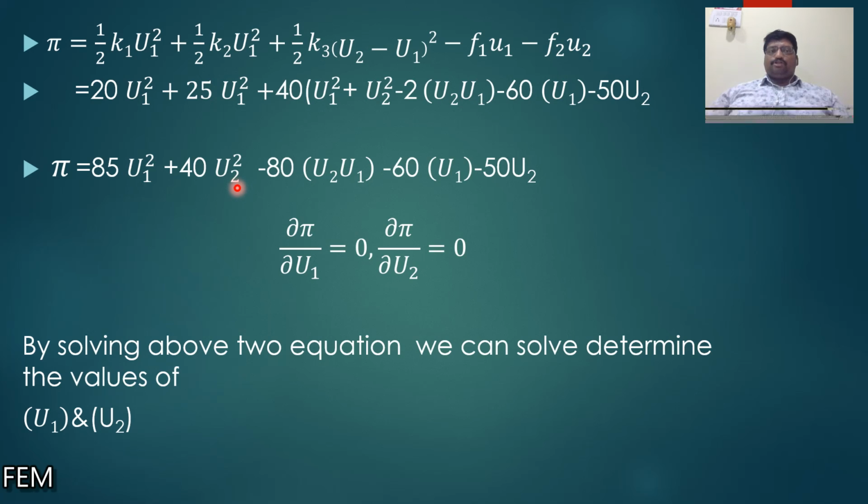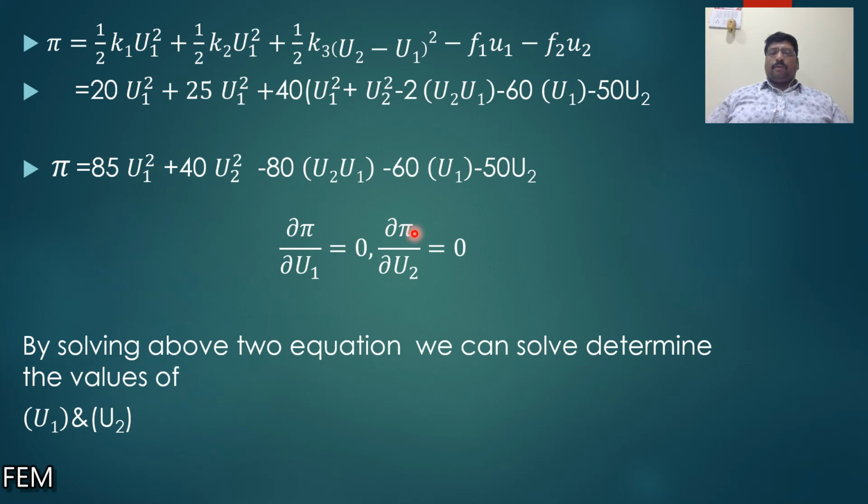If we minimize them, the extremized conditions are minimized and the body will be in a stable or equilibrium condition. Taking the partial derivative of this function with respect to u1, we have 170 u1 minus 80 u2 equal to 60.